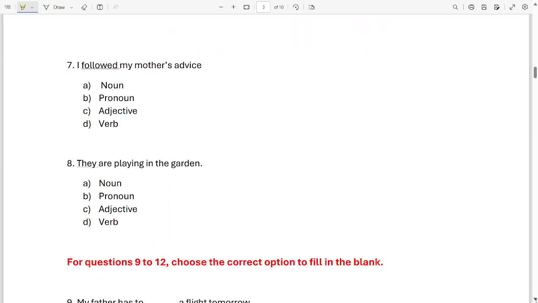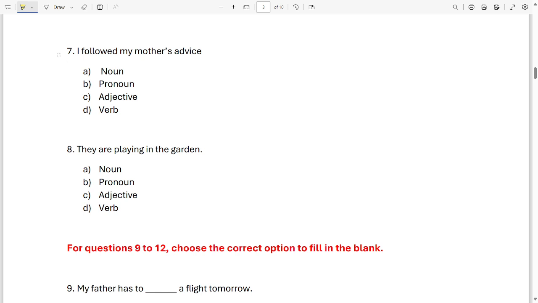Okay. Let's see how we are going to do it. I followed my mother's advice. Now the underlined word over here is followed. What is it? Is it a noun, pronoun, adjective or verb? Think. It is a verb. Option D.